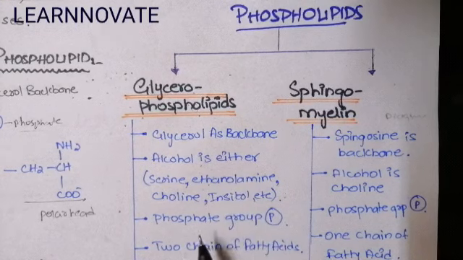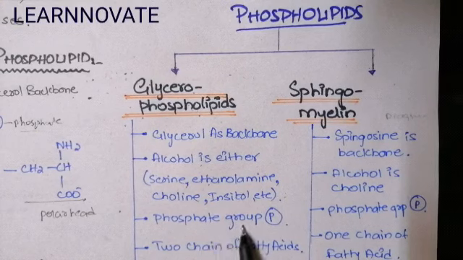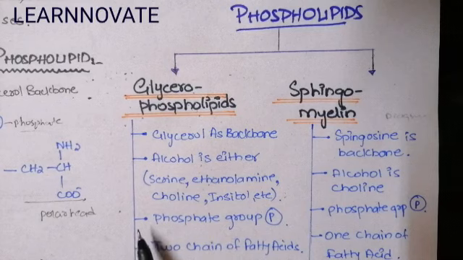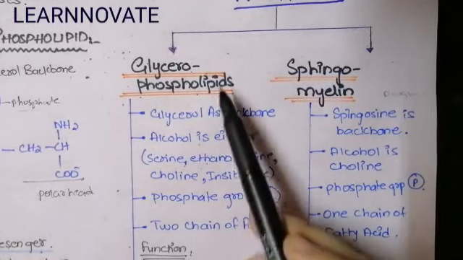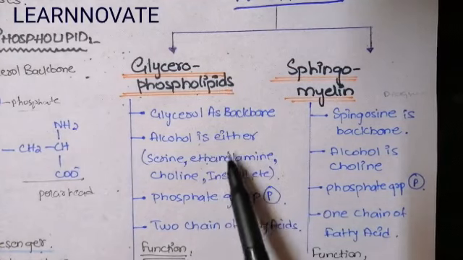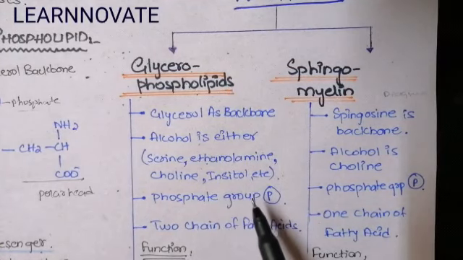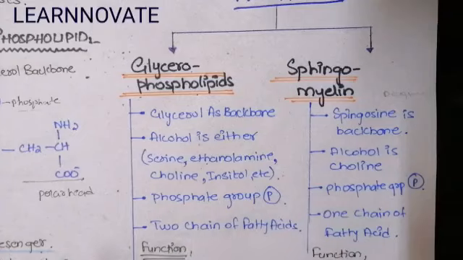The third thing we can see in the structure of glycerophospholipid is the phosphate group that is attached between the glycerol backbone and the polar head. The fourth thing we can see is the hydrophobic tail that is formed from the two fatty acid chains in the glycerophospholipid molecule. So this was concluding the structure of the glycerophospholipid.